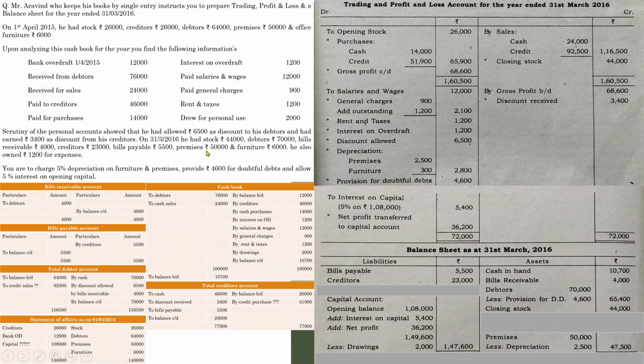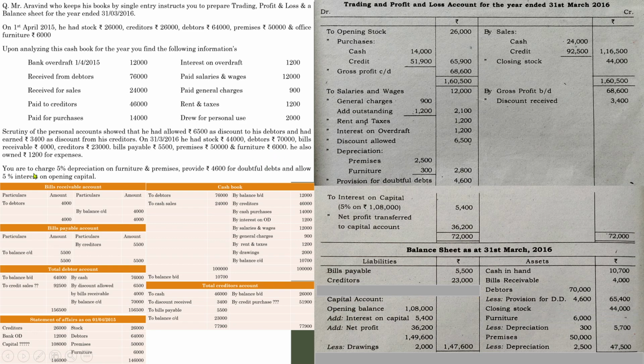Premises 50,000. Don't write directly premises because we have provided depreciation. So less depreciation 2,500. See, this was the amount of depreciation provided, 47,500. Next one, furniture 6,000. Just like the premises, don't write down the amount directly. You have to adjust the amount of depreciation. So 6,000 minus 300, 5,700.